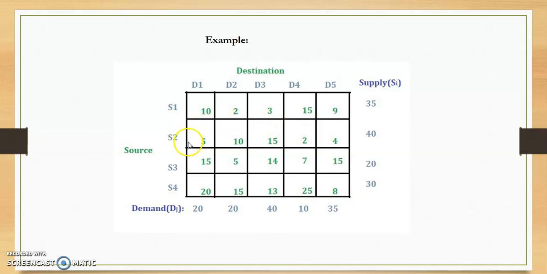Similarly, for each combination of source and destination, the unit cost of transportation is mentioned. That means if you want to transport a single product from a source to a destination, its unit cost of transportation is given in the table.